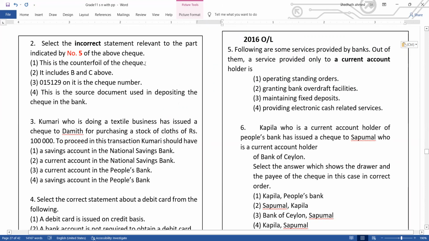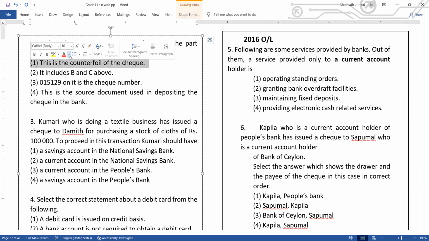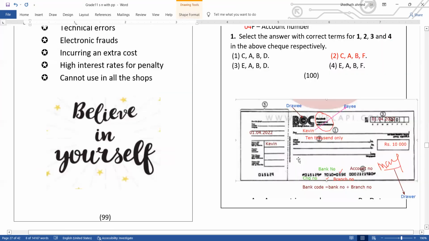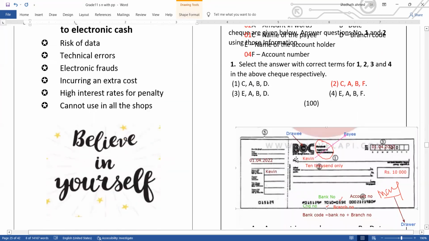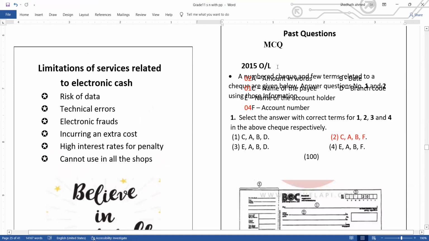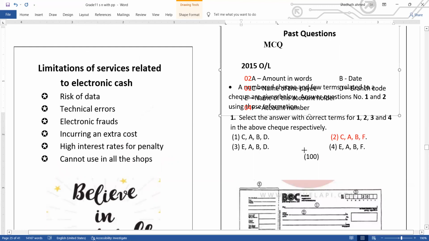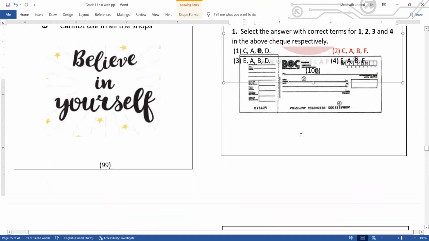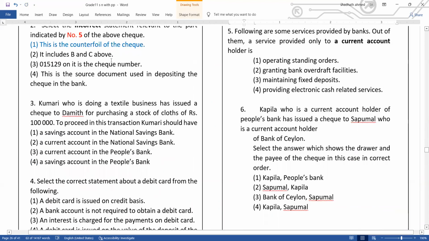This is a counterfoil of the check. Yes, that's a correct answer, no problem. It includes B and C above. What is B and C? B is the date, C is the name of the payee. Yes, we write the date and name of the payee in the counterfoil, so that's also correct.